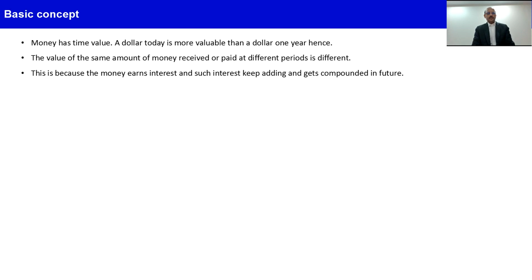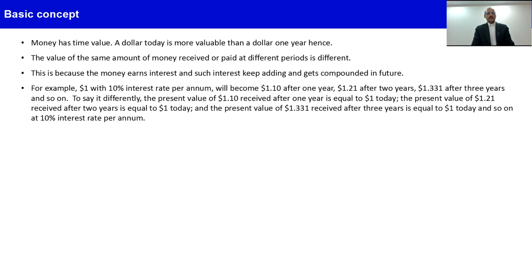Why does this happen? Because money earns interest and such interest gets compounded, and that's how money keeps accumulating in future. Let's understand this with an example. If you have $1 with a 10% interest rate per annum, it will become 1.10 after 1 year, 1.21 after 2 years, 1.331 after 3 years, and so on.